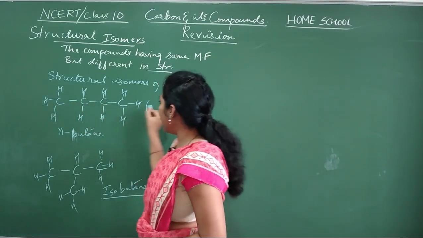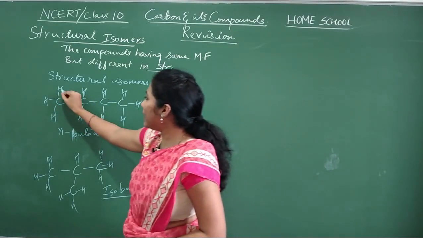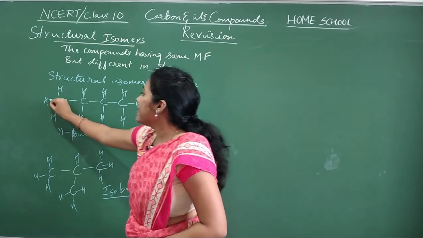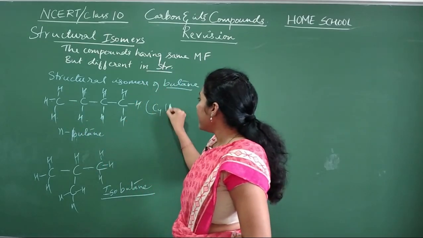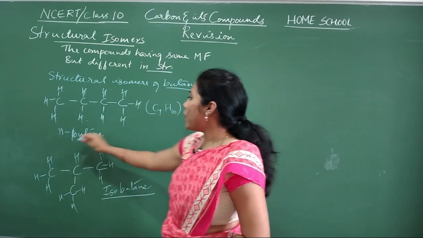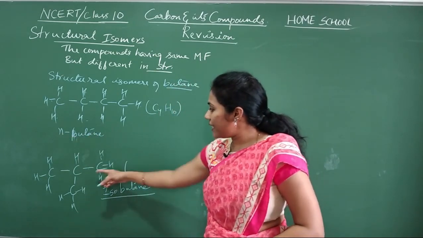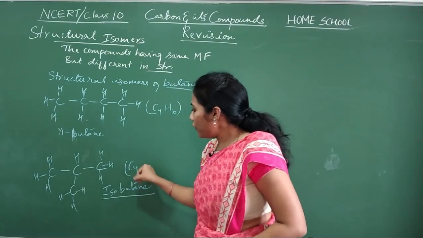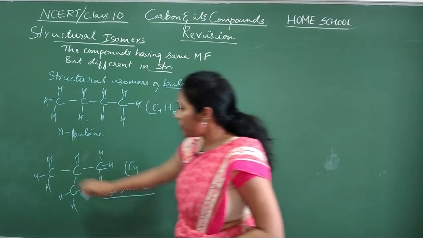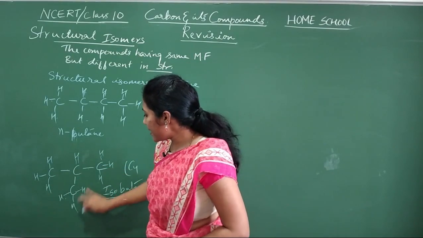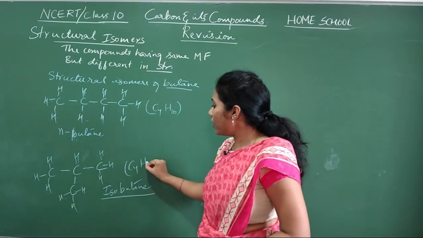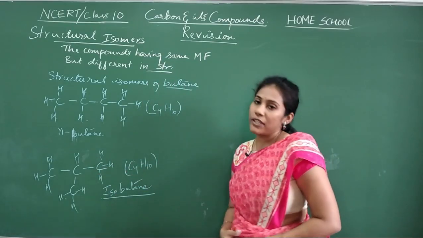See, how many carbon atoms? 4. How many hydrogen atoms? 1, 2, 3, 4, 5, 6, 7, 8, 9, 10. So C4H10 is the formula for n-butane. And what is the formula for this one? C4, 4 carbon atoms. And how many hydrogens? 3, 4, 5, 6, 7, 8, 9, 10. So here also the formula is C4H10.